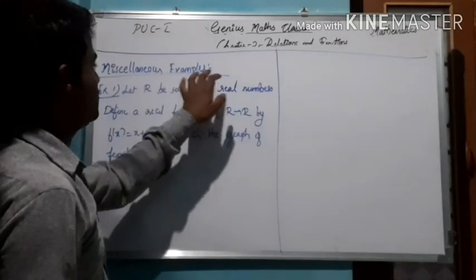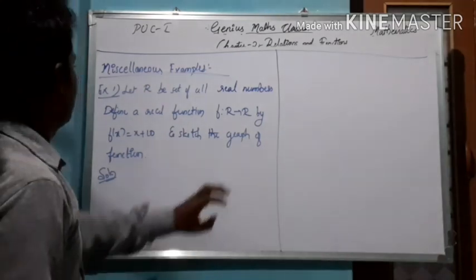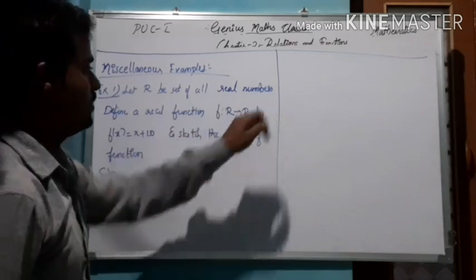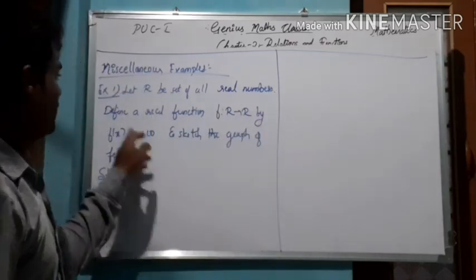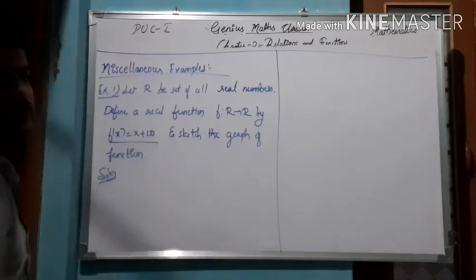Let's discuss some miscellaneous examples which are very important from the point of view of the exam. First example, let R be the set of all real numbers, and define a real function f from R to R by f of x equal to x plus 10.